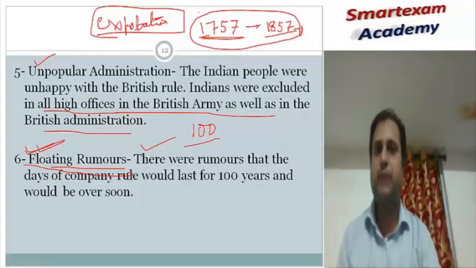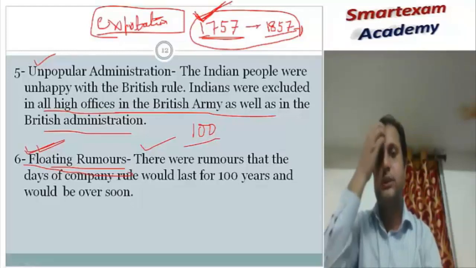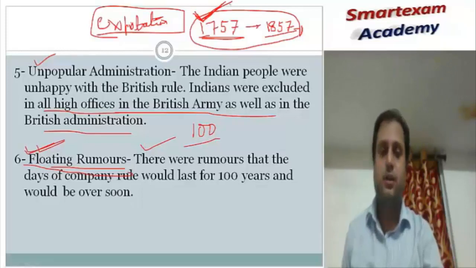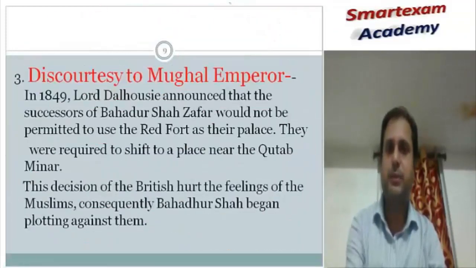So let's prepare for the rebellion to expel the British officers or the British Empire. So these were the main causes, the main political causes of the revolt. I hope everybody has been able to understand this.